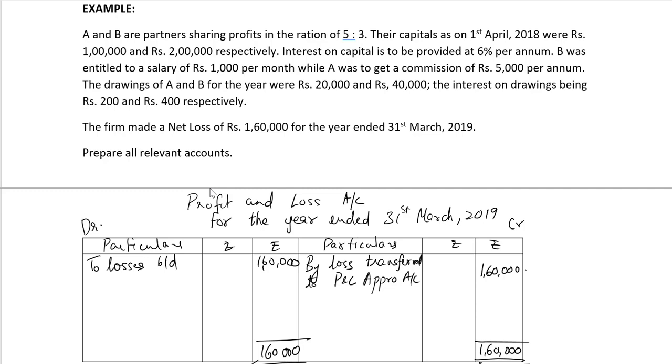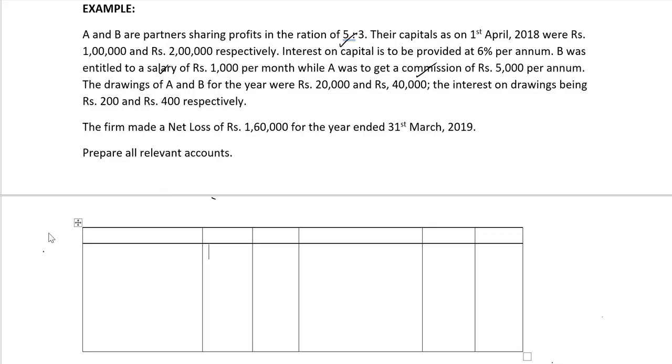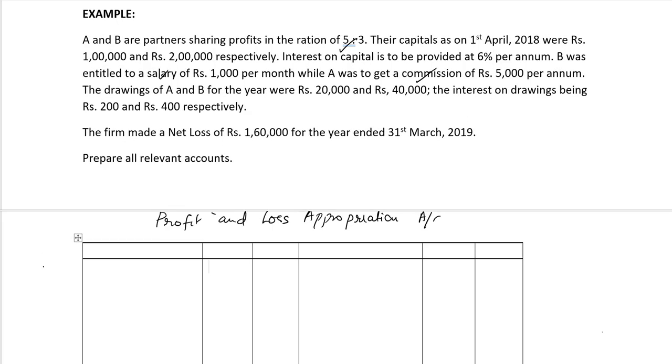So next we will prepare the profit and loss appropriation account by bringing down the net loss. Profit and loss appropriation account for the year ended March 2019.